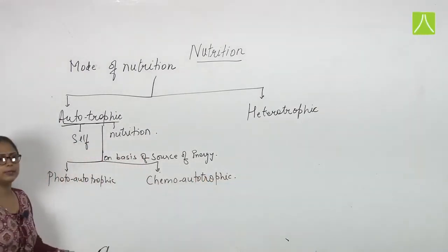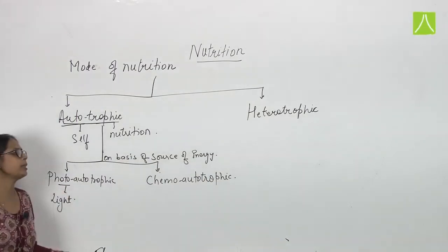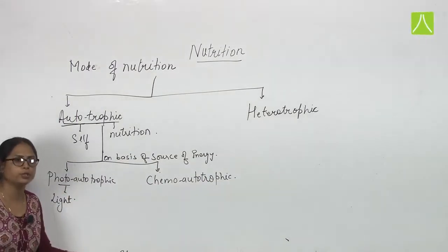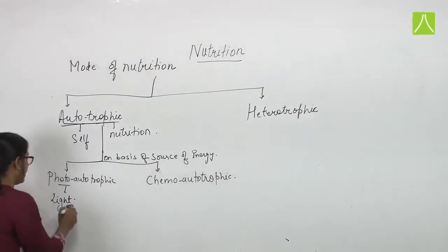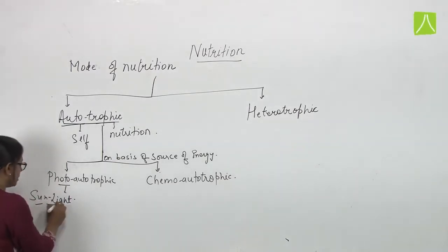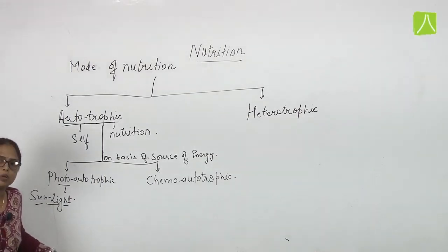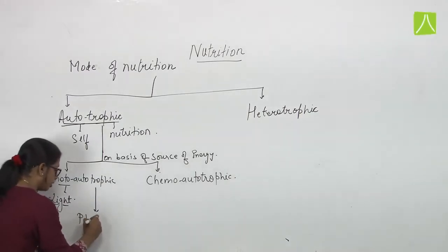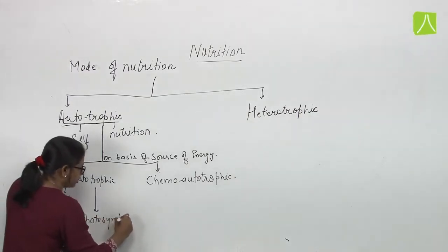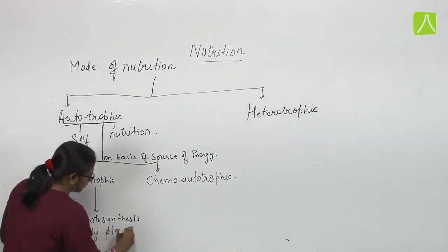Now photo means light. This is a type of autotrophic mode of nutrition where light is needed as a source of energy. So here light means sunlight. The sunlight is the source of energy used by those living organisms to prepare their own food. This type of nutrition includes the process of photosynthesis, and that is done by plants.